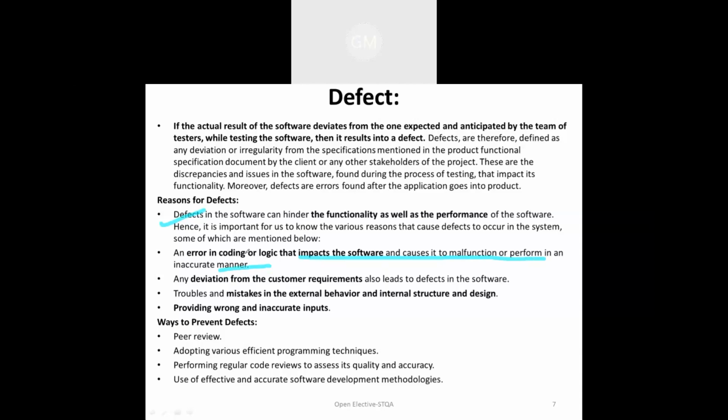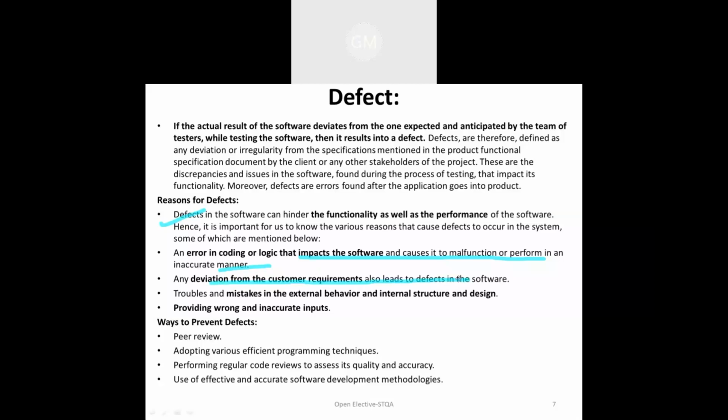Another reason is whenever we are deriving the customer's requirements, any requirement issue leads to a software defect, because initially requirements are given and in between the customer has changed the requirement and the developer does not understand these requirements very well. At that time a defect occurs in the software.